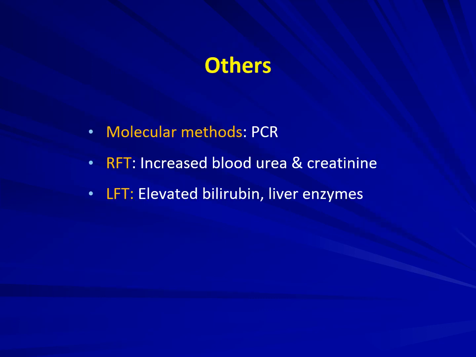Other methods of laboratory diagnosis are molecular methods such as PCR, and also other investigations like renal function test and liver function test, where the parameters are elevated. In the renal function test, there's increased blood urea and creatinine, and in the liver function test, there's elevated bilirubin and liver enzymes.